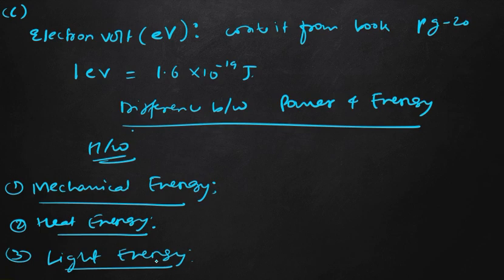So what is light energy? The energy which causes in us the sensation of vision, through which we can see. It is the energy which enables us to see things, known as light energy. Any object heated beyond 1500 degrees Celsius emits light energy, and natural light generally comes from the sun. So remember that when any object is heated beyond 1500 degrees Celsius, it emits light energy. Similarly, we have the fourth one, that is our sound energy, then magnetic energy,